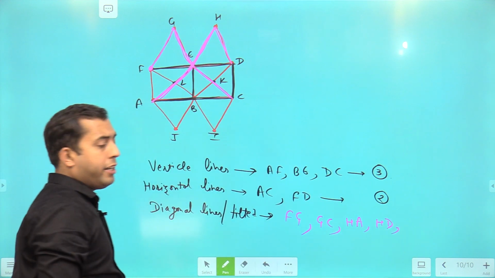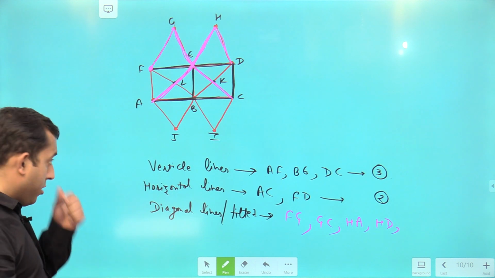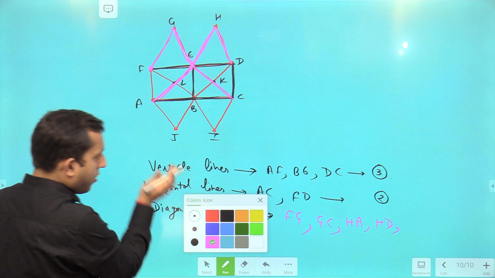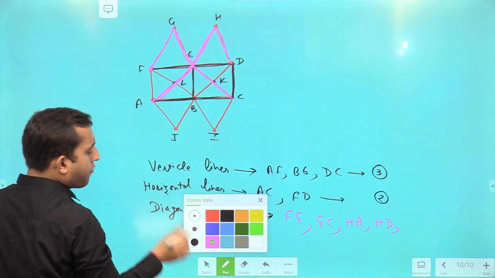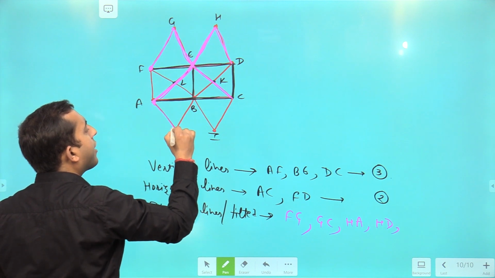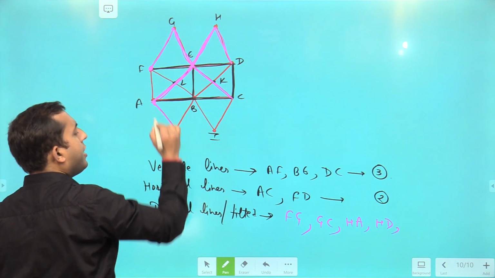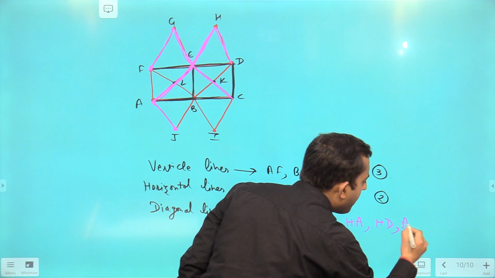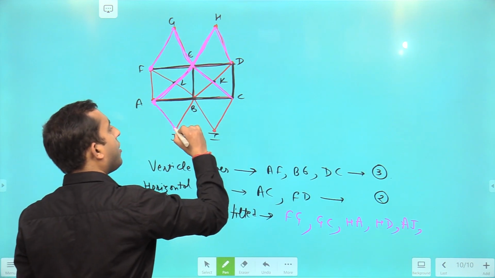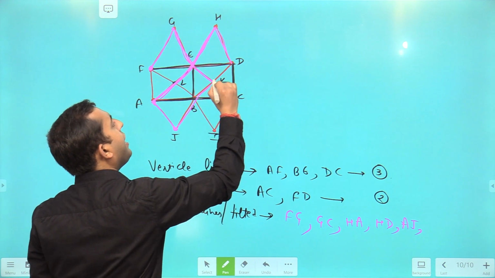Okay. After it, now please pay attention to the lower half of the figure. In the lower half, AJ is a line. After it, JBKD.